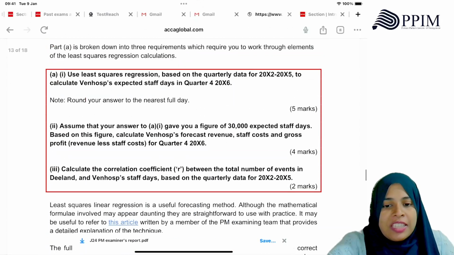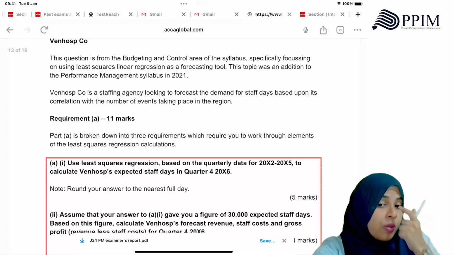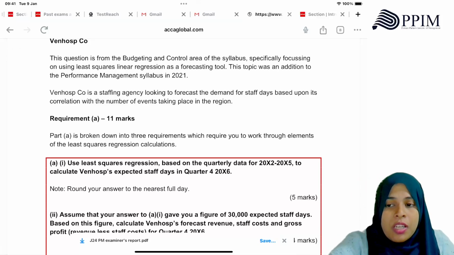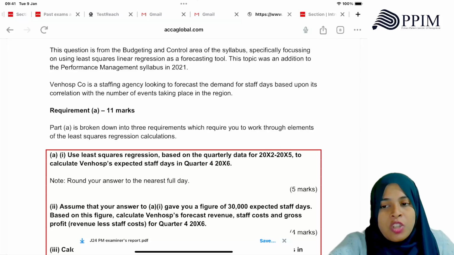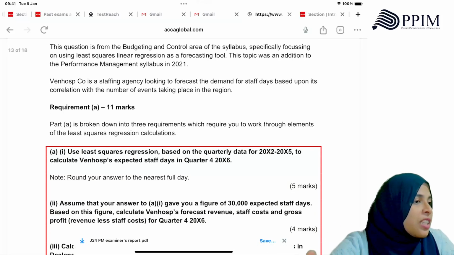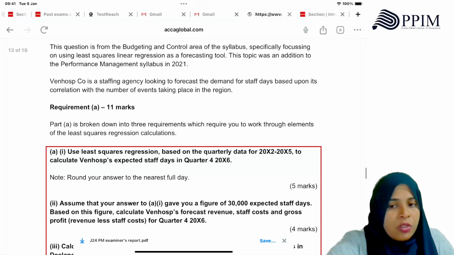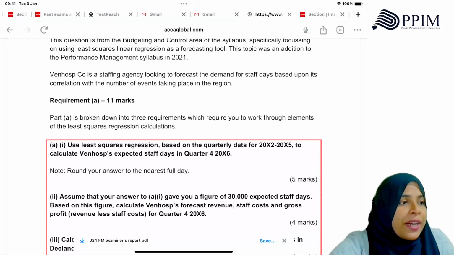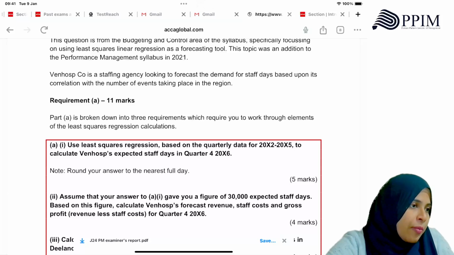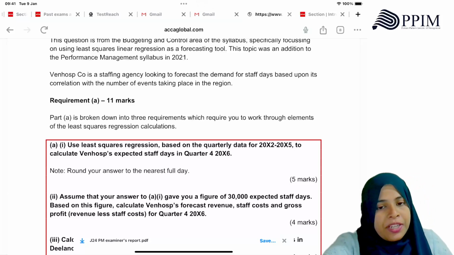Look at this question. There's been a question on linear regression. The question is from budgeting and control, specifically focusing on the use of least square regression, or least square linear regression, as a forecasting tool. This topic was added to the performance management syllabus in 2021, and earlier it was not there. Generally, there are fewer questions to practice, so students don't practice that area. What happens in the exam is they find it tough. So please do questions from that area.